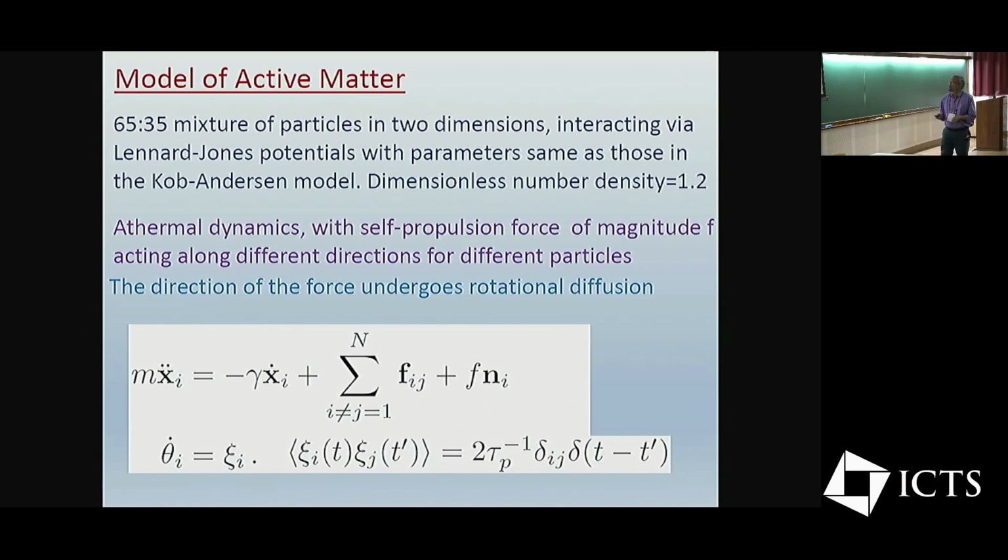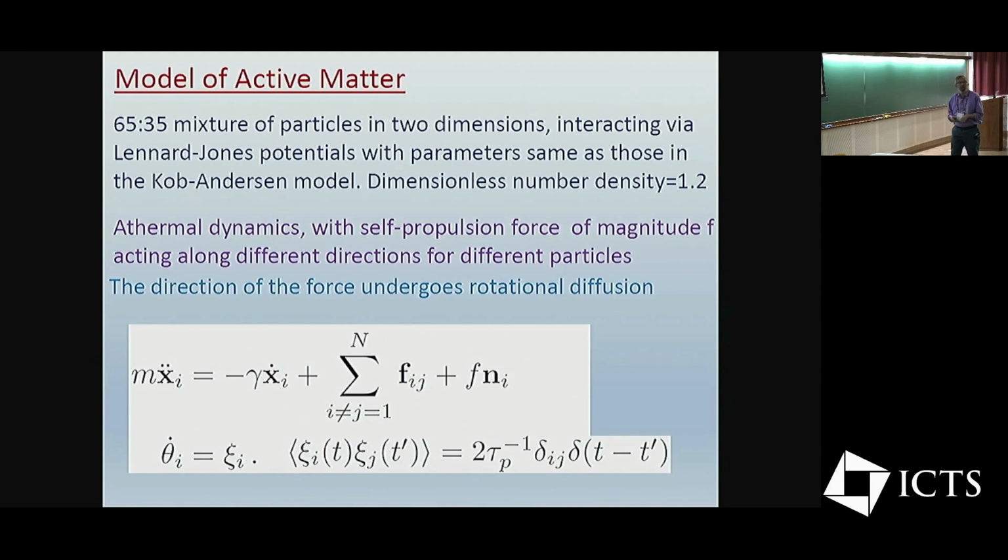And the dynamics is quite simple. It's basically Langevin dynamics. You have a force on each particle. The left-hand side, of course, is mass times acceleration. And you have a frictional force. And then you have forces coming from the interaction of this particle with the other particles. And then on top of that, I add this active force, which will come with magnitude F.